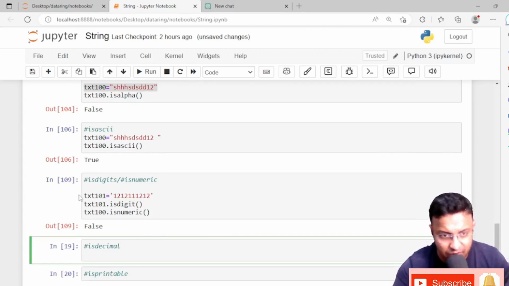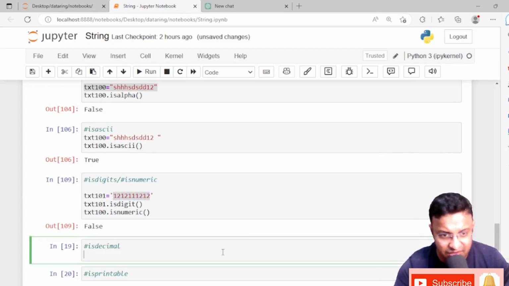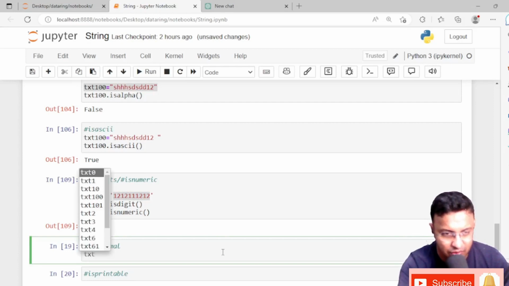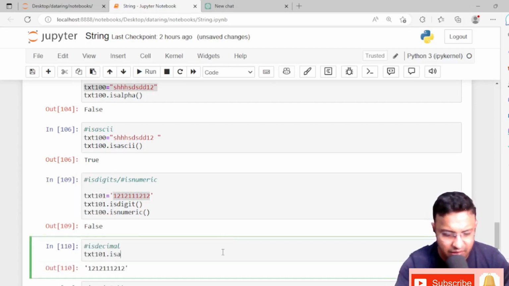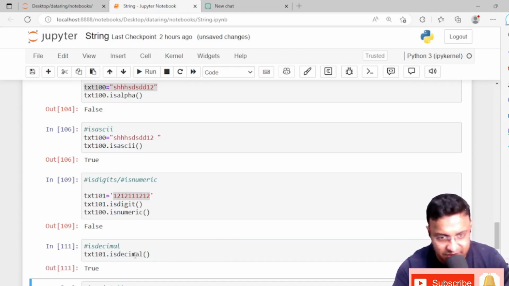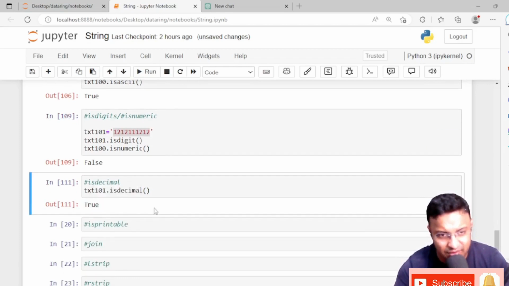This text 101 has only numbers, this entire integer. So I'll take this 101 and ask whether it is a decimal value or not. It's giving true. isdecimal is also giving true. I don't know why it should give a false value, but it gives true. Normally isdecimal works like isdigit here, and in string they did not update it.